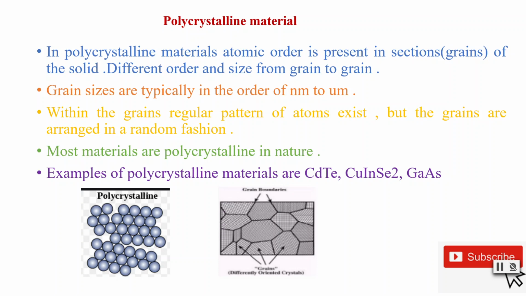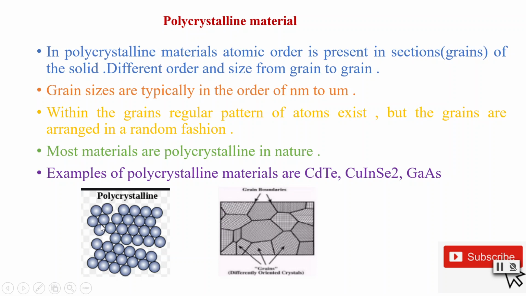Most materials in nature are polycrystalline. Examples are cadmium telluride, copper indium selenide, and gallium arsenide, and all these materials are present in nature as polycrystalline. Here we can see in the figure the different grains. There are 4 grains.